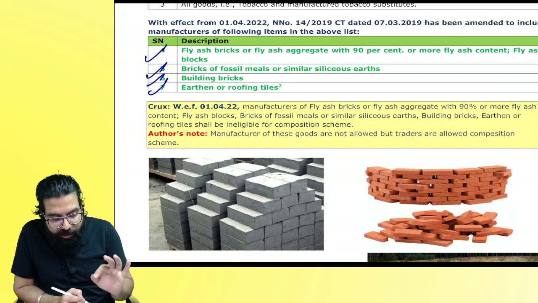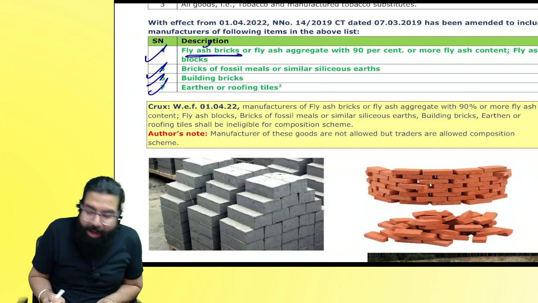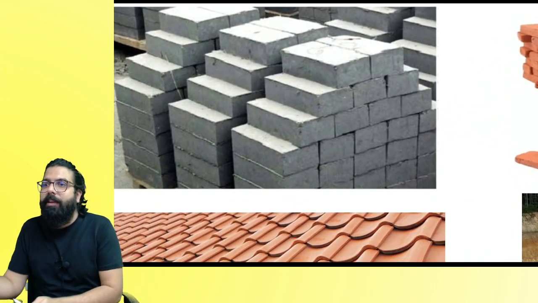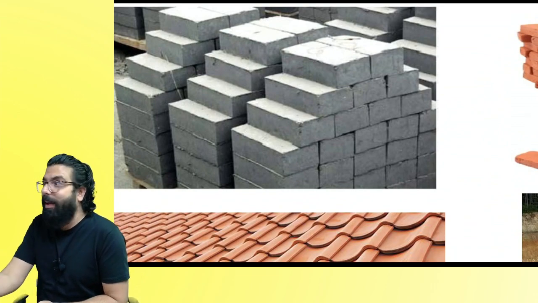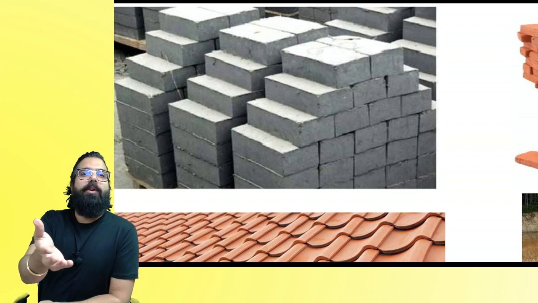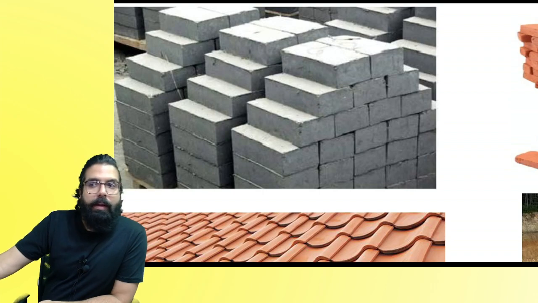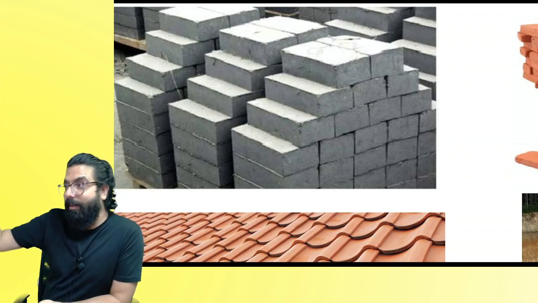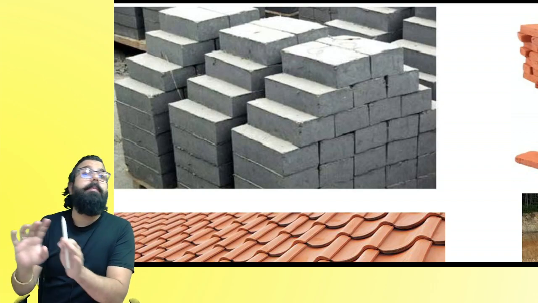If you are a manufacturer of these 4 things more, one is fly ash brick. Baba, you know ash? This ash color, when something is burned, you have this ash. Why is it called fly ash? Because that ash will fly. No, you would have seen. When you burn all the wood, etc., that ash will be there. That will fly, unnecessarily sticking here and there. So it is called fly ash. Out of that ash, bricks are made.